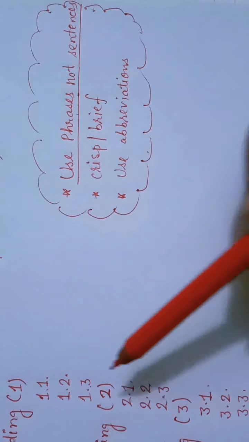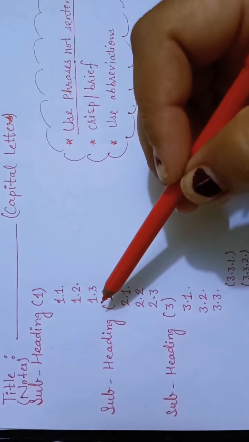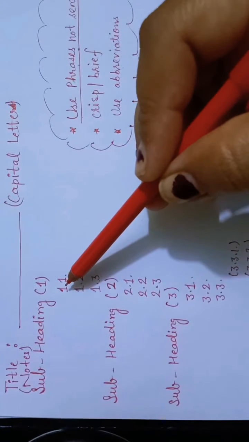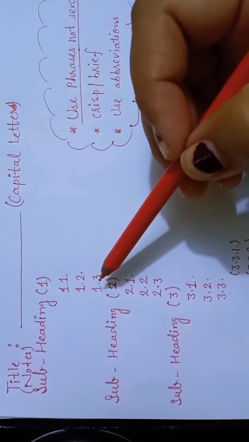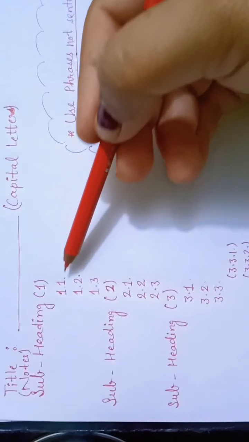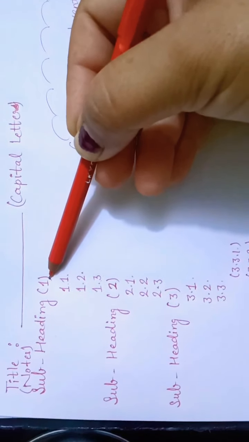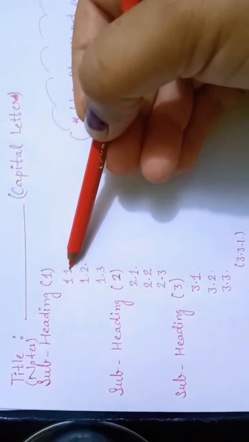Now here I have written for your convenience heading number 2. It simply means, suppose in your question there are 6 passages given to you for reading to solve this note making question. So these 6 passages you may divide into 3 parts, like the first 2 passages will come under your subheading number 1, and for that 1.1, 1.2, 3 to 4 subheadings can be used.